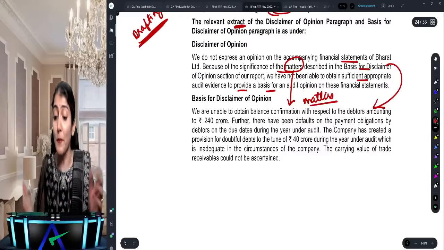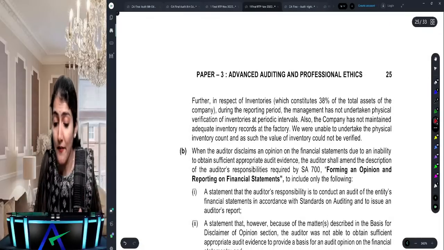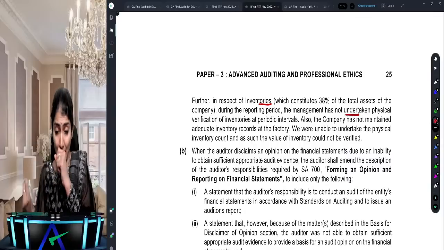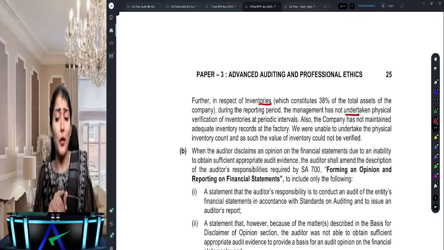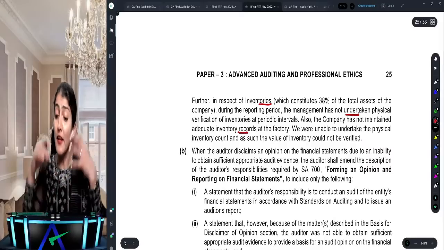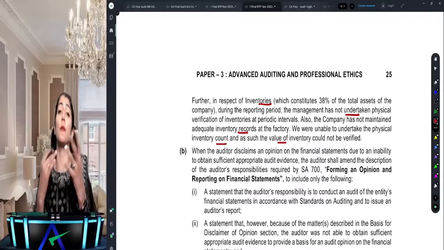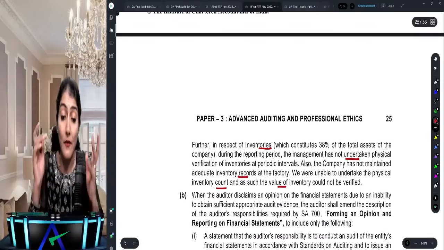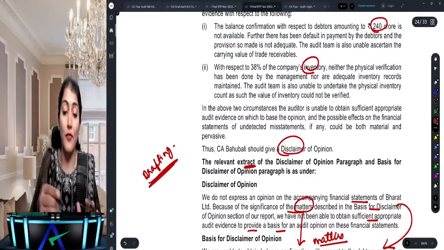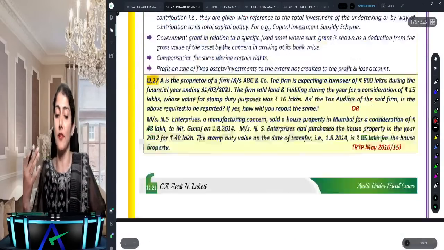We are unable to obtain confirmation with respect to debtors. Then we are unable to obtain evidence regarding the inventory. The management has not undertaken physical verification of inventory at periodic intervals. The company has not maintained adequate inventory records at the factory. We are unable to undertake the physical inventory count, and as such the value of inventory could not be verified. So you are giving the reasons. Why is the auditor issuing a disclaimer of opinion?